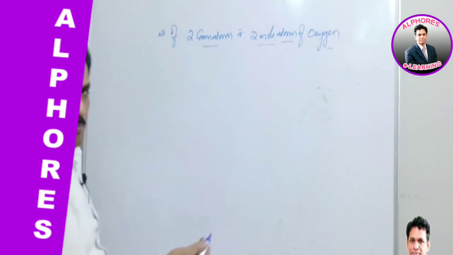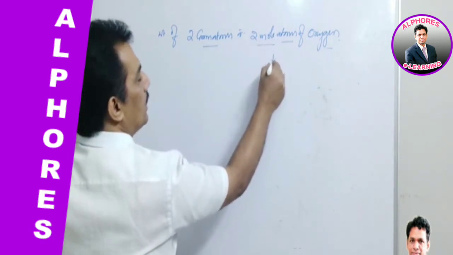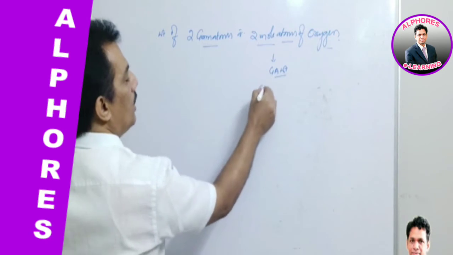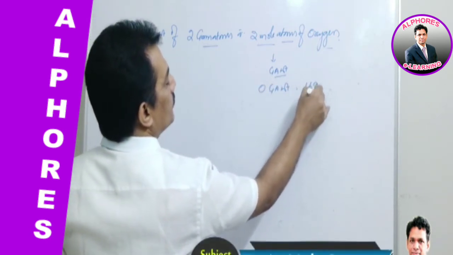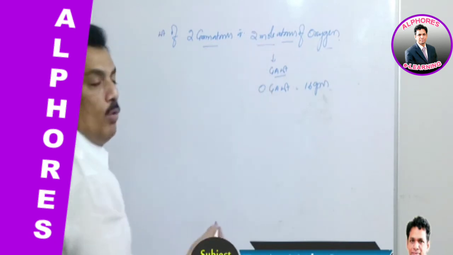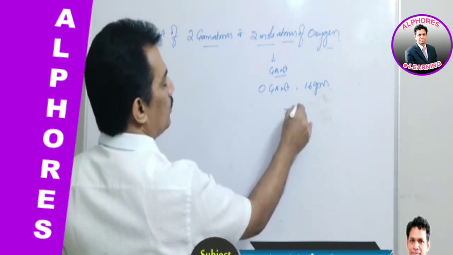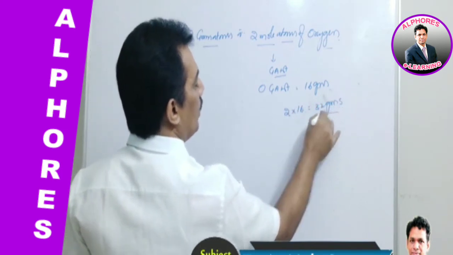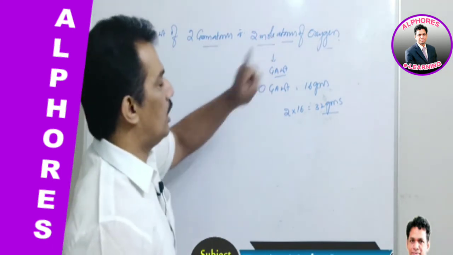Here 2 mole atoms or 2 gram atoms, both are same. 1 gram atom or mole atom is equal to gram atomic weight, and we know oxygen gram atomic weight is 16 grams. So here 2 mole atoms or gram atoms are given, thereby 2 into 16, that is 32 grams. Like that you have to consider.